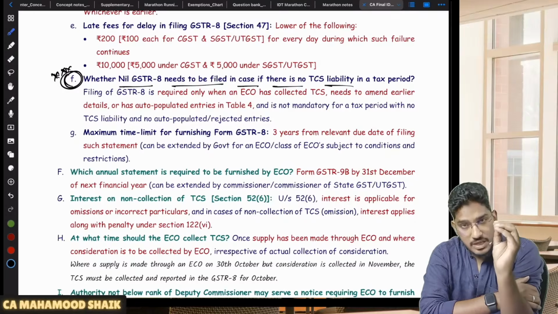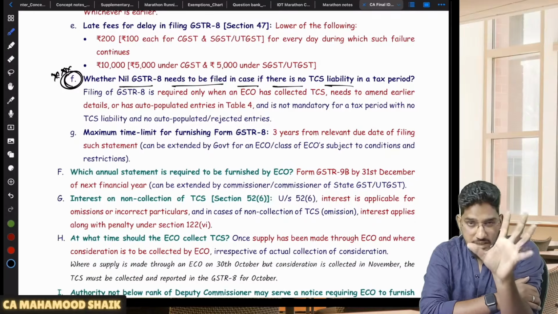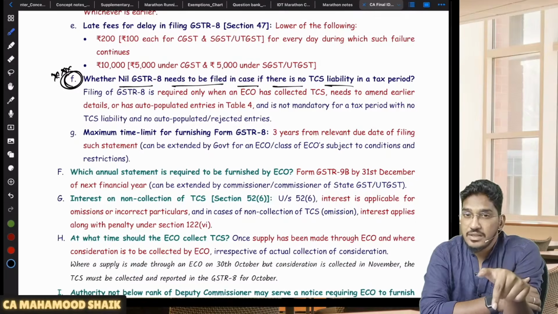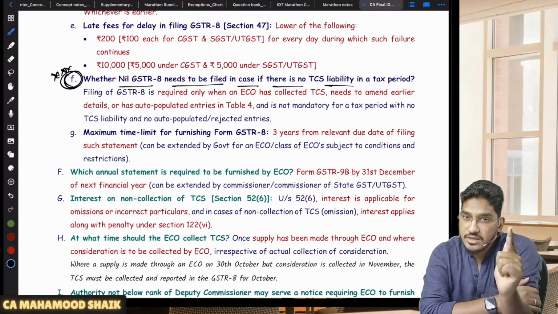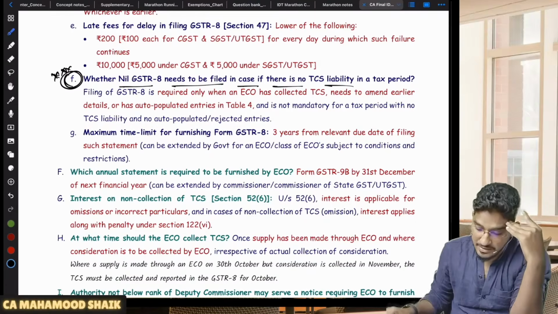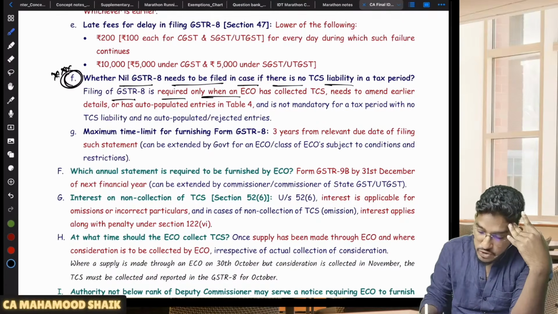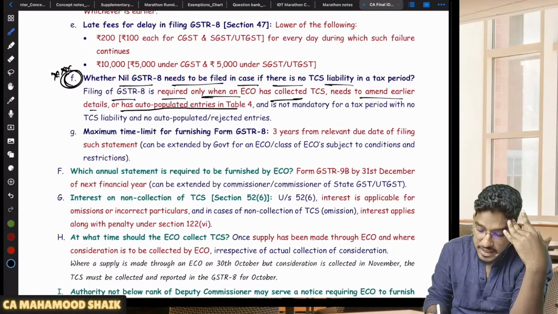So like that also is the e-commerce operator. If he is having any TCS to be collected, he will file GSTR 8. If there is nothing required to be collected, is he still required to file nil GSTR 8? No, this has been relaxed. See here: filing of GSTR 8 is required only when an e-commerce operator has collected TCS, needs to amend earlier details, or has populated entries in table 4. And it is not mandatory otherwise, very important.